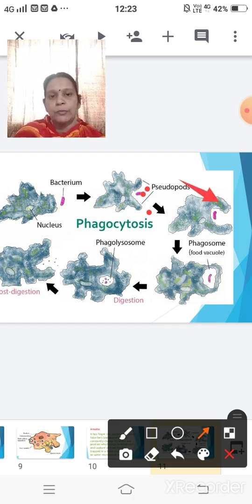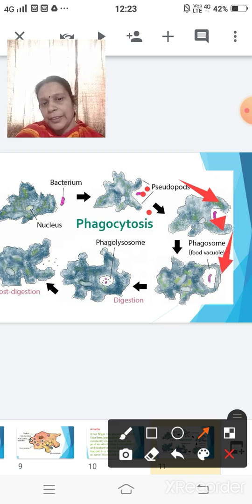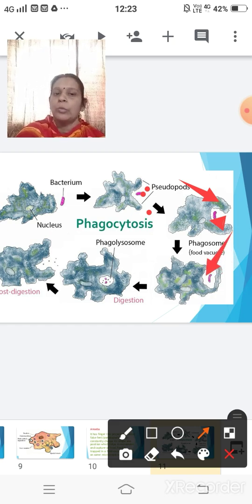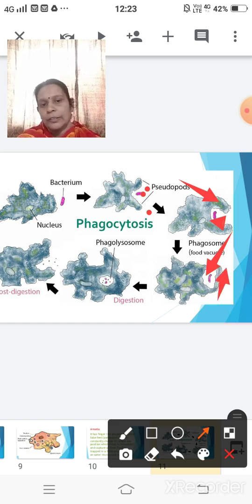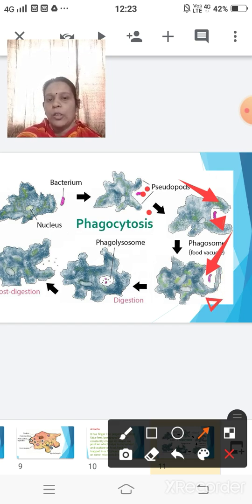Now this food is captured inside, and when captured inside, it goes within the body of the amoeba and it covers it with this. You can see this is a false foot, that is your pseudopodia.